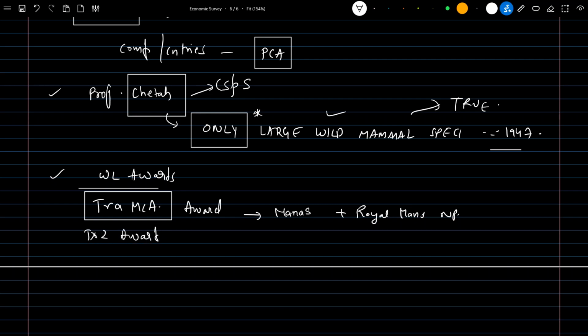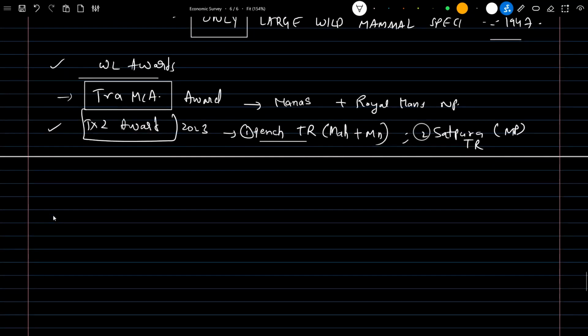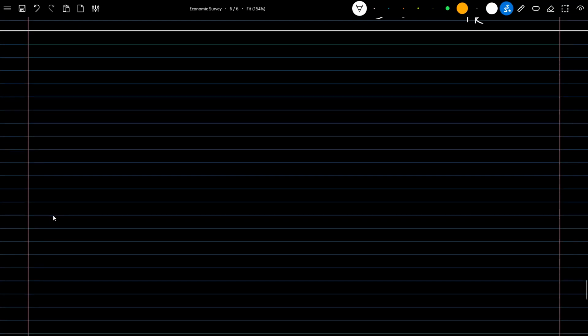In 2023, the winner of this award was Pench Tiger Reserve, which is on the borders of Maharashtra and Madhya Pradesh. Along with Pench Tiger Reserve, the second tiger reserve awarded was Satpura Tiger Reserve, which is in Madhya Pradesh. So, who won the TX2 award? Who won the TRAMCA award? Remembering these tiger reserve names is sufficient.